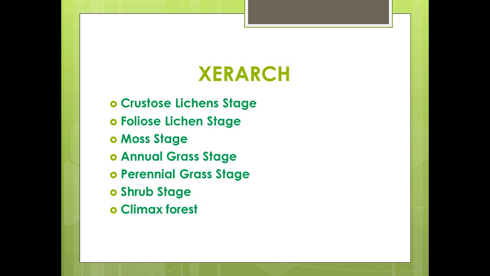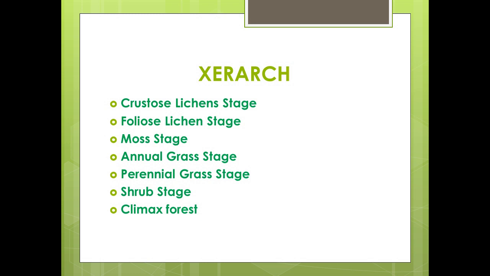Perennial grass stage. Perennial herbs and grasses reach the area due to soil formation and water retention. Perennial grasses and herbs are taller, they shade others, and the end result is building up of more soil and moisture retention. Several animals also reach this stage. Examples: Polygonum, iris, etc. Shrub stage: hardy xerophytic shrubs invade the area occupied by perennial grasses. Biogeochemical cycles begin their operations.